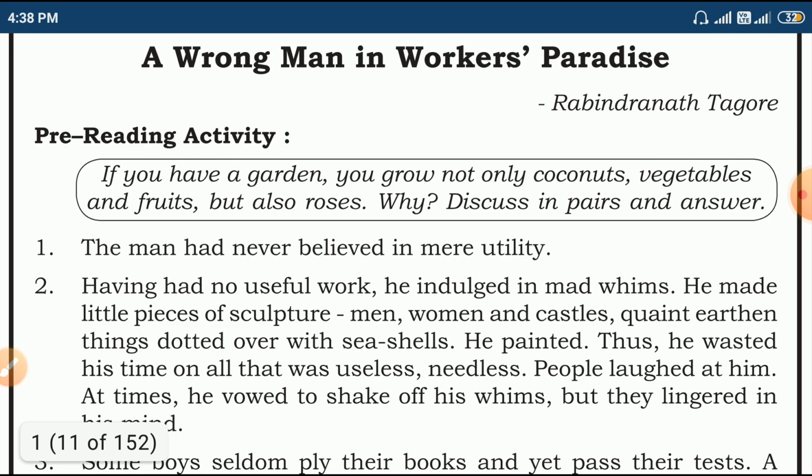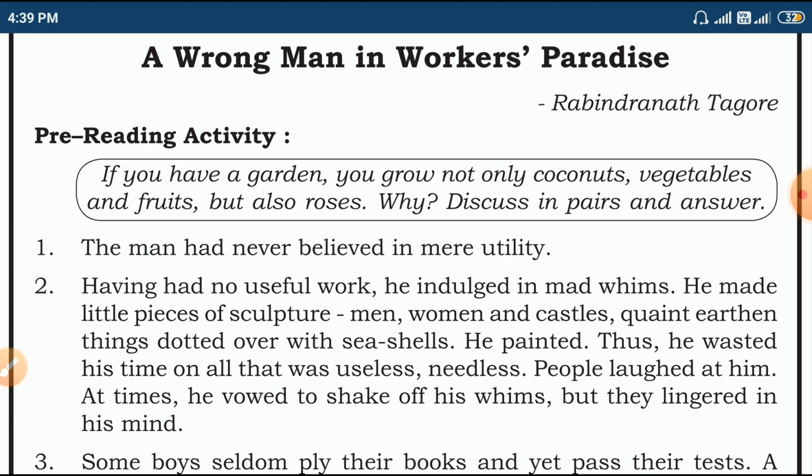At times, he vowed to shake off his whims, but they lingered in his mind. He started to shake off, to get rid of this kind of desire, his whims. What are those whims? His whims are about sculpture, making castles, painting other things, and making some attractive work on the things that he has done.